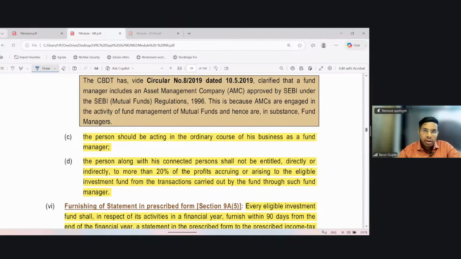The person should be acting in the ordinary course of his business as a fund manager. The person along with his connected person shall not be entitled to more than 20% of the profit accruing or arising to the eligible investment fund for the transaction carried out by a fund through such fund manager. Okay. So he should not be entitled to more than 20% of the profit.